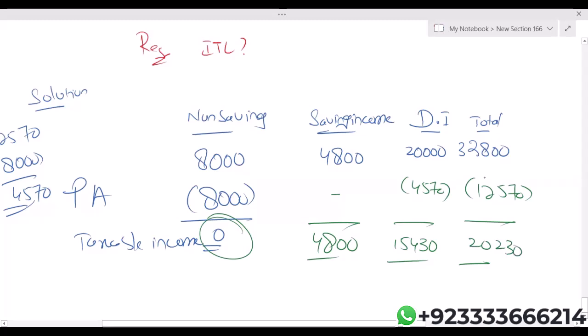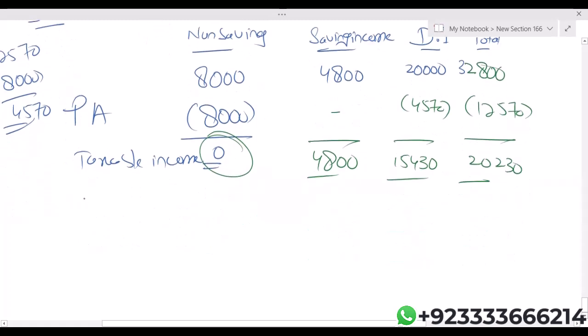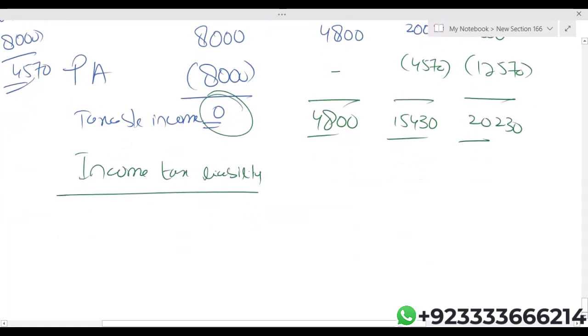20,230. Income tax liability. The entire 4,800 of the saving income falls in the starting rate band.